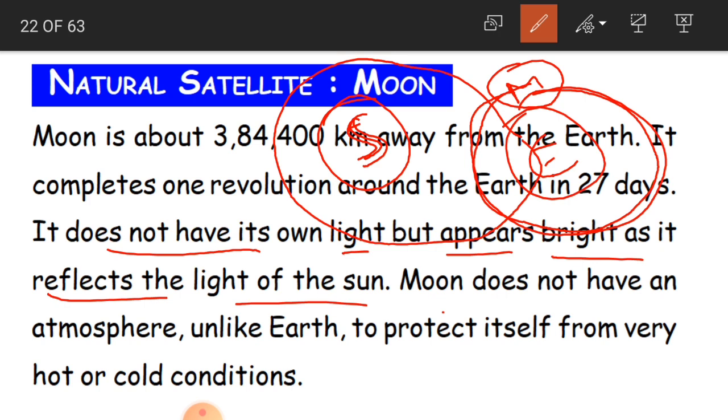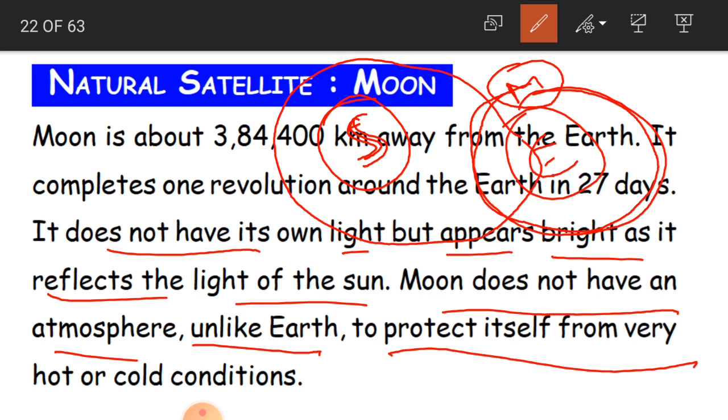Okay children, and the moon does not have an atmosphere, unlike earth, to protect itself from very hot or cold conditions. What have we learnt? We have learnt about the atmosphere, like a blanket. The earth is surrounded by a blanket of air, which we call the atmosphere. The moon does not have this atmosphere, and because of that it is very difficult to protect itself from hot and cold conditions.